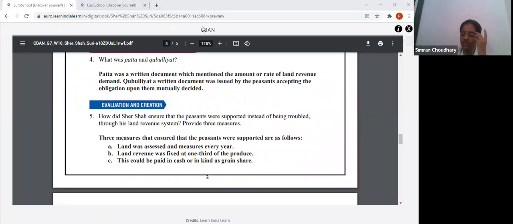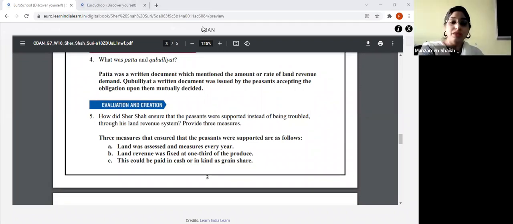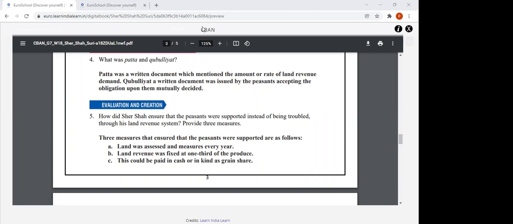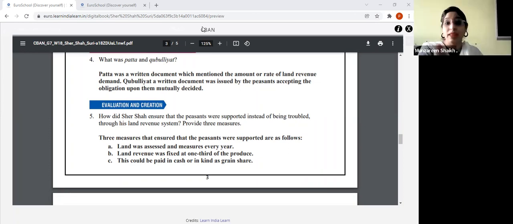The measure of land was taken every year and leniently. Very good, very good. So the first thing is he measured the land, and based on the measurement, he collected the revenue. So definitely the peasants will feel happy now that they are not paying more. Whatever they are paying is based upon the measurement of the land. He is not just telling them a certain amount and forcing them to pay that particular amount. He's measuring it and then he's asking for the revenue.